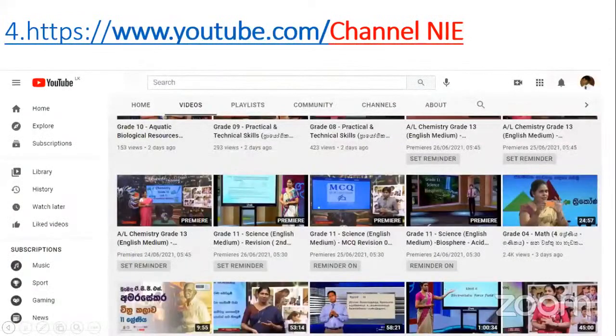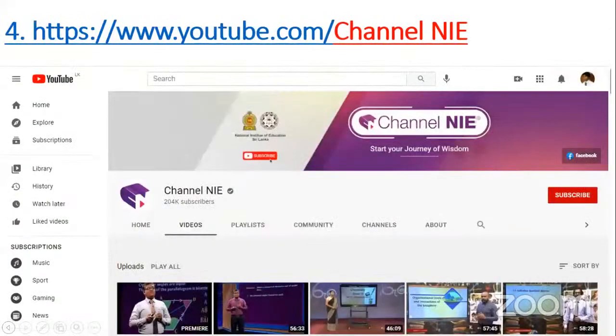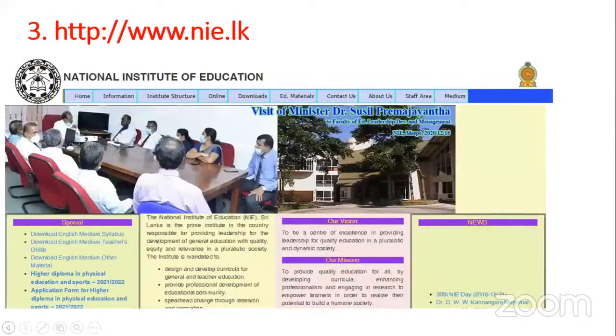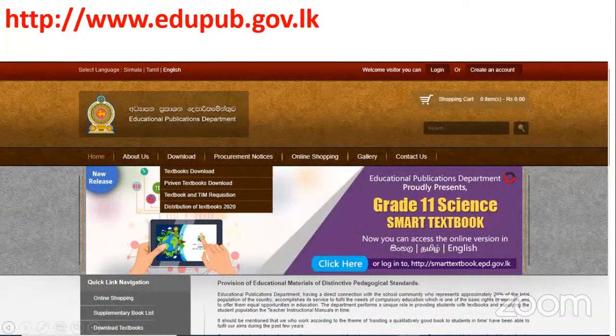YouTube has many resources if you really want to study. On nie.lk, you can download any teacher's guide, English or Sinhala medium, because you have to refer to the teacher's guide also, since for some subjects you are not going for tuition and are studying alone. And the other one is the education publication department.